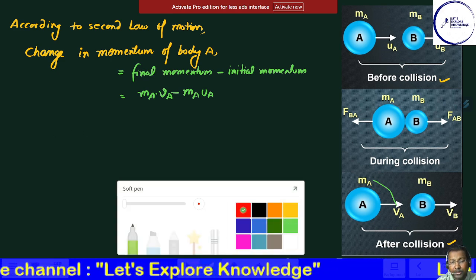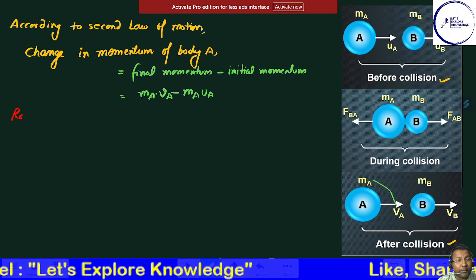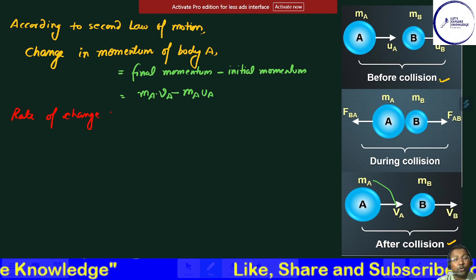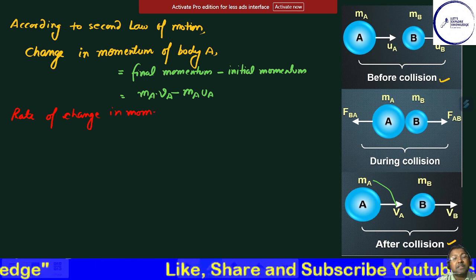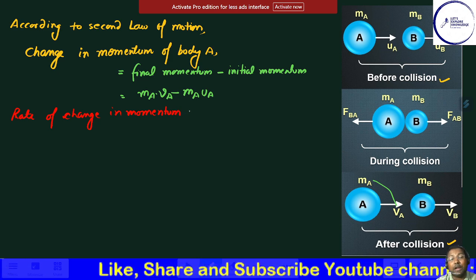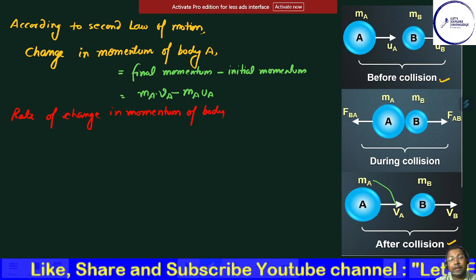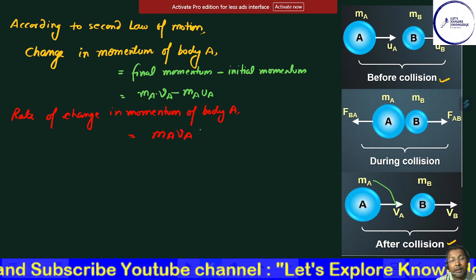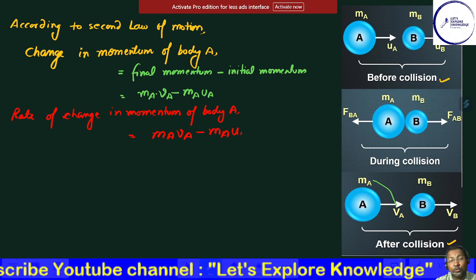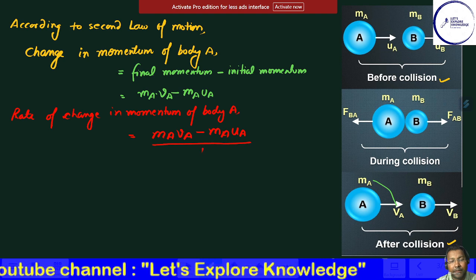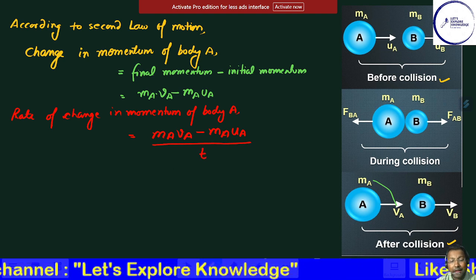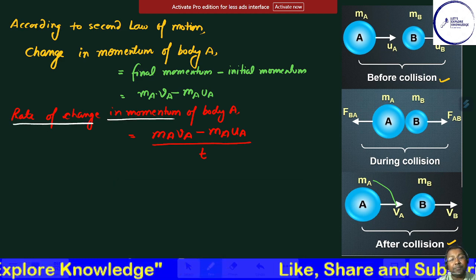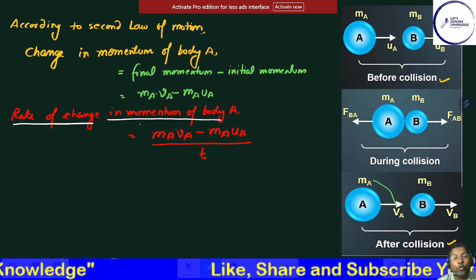Now we can add one thing, that is the rate of change in momentum. When we include the rate term, that means the time for which the body was colliding. So for body A it will be MA VA minus MA UA over time T. If you recall, this rate of change in momentum is basically the force.